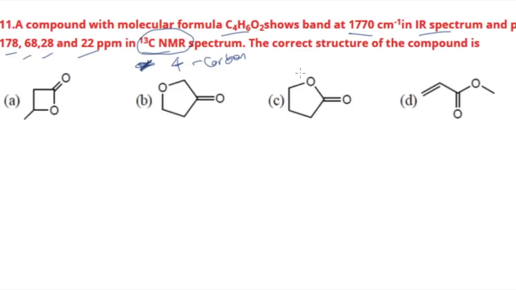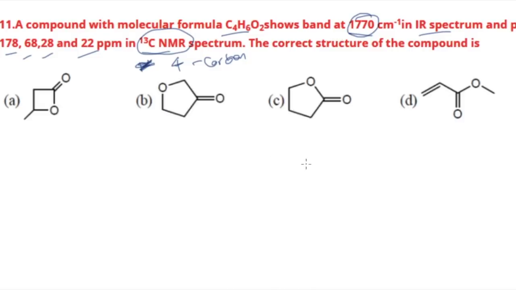Based on your carbon NMR, it is very difficult to identify this compound, because for that you must know the chemical shift values for carbon NMR. But if you look at the IR data, you can easily tell the molecule. In the last question I discussed that a gamma lactone shows IR at 1770. So just find out which one is the gamma lactone over here.